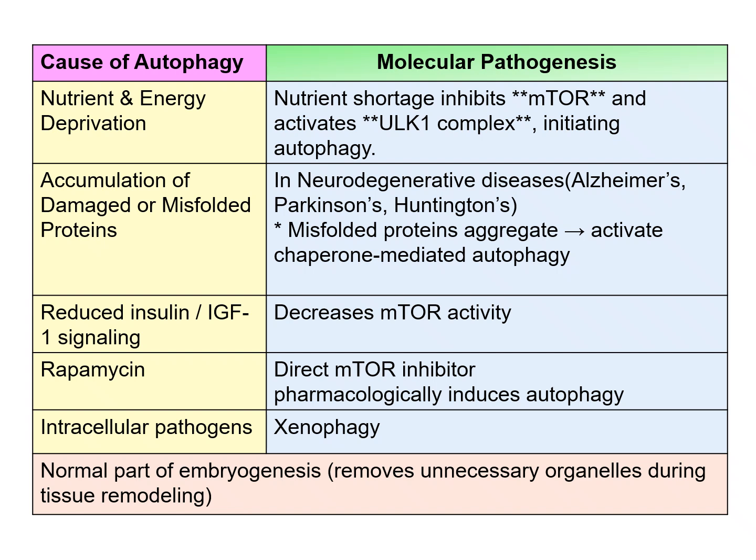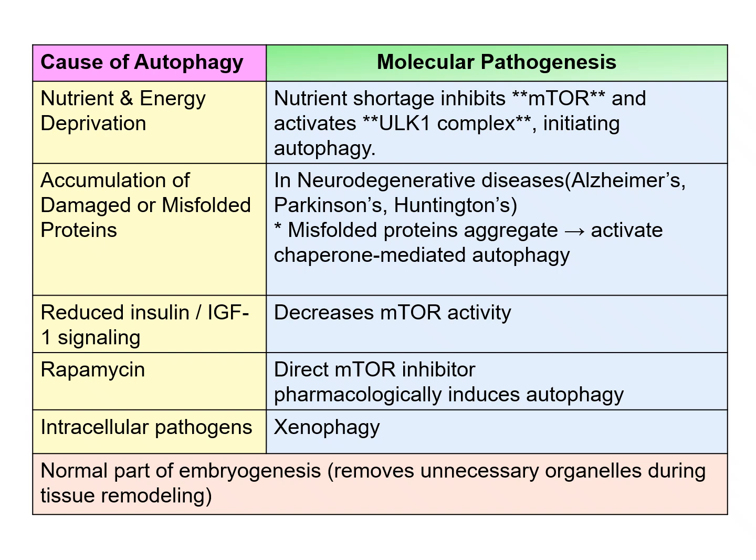What are the various causes of autophagy? Nutrient and energy deprivation. In nutrient and energy deprivation, nutrient shortage inhibits mTOR. mTOR is an inhibitor of autophagy, and nutrient shortage activates the ULK1 complex, thus initiating autophagy. So when there is deprivation of energy, what should happen? Autophagy has to be initiated. That is, there should be autophagy in our body.